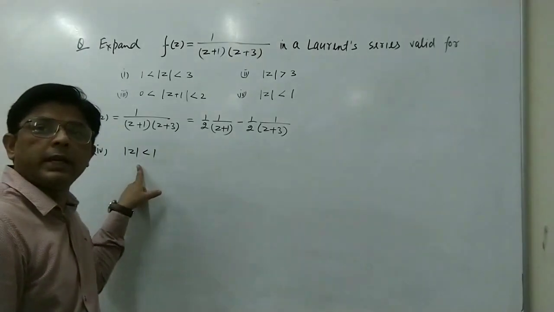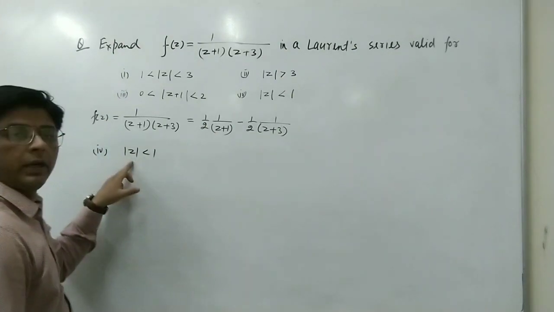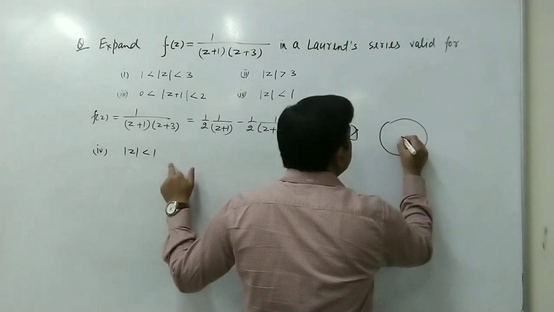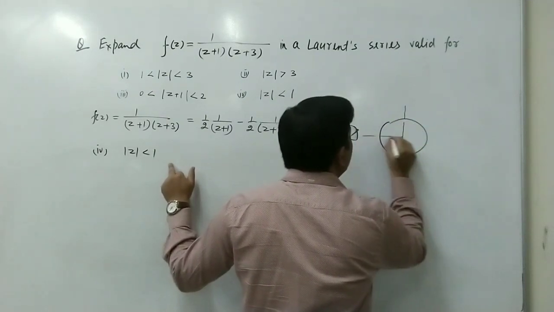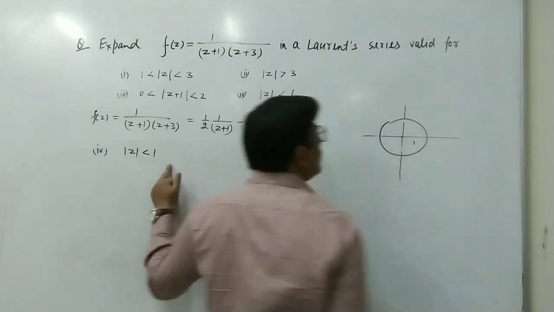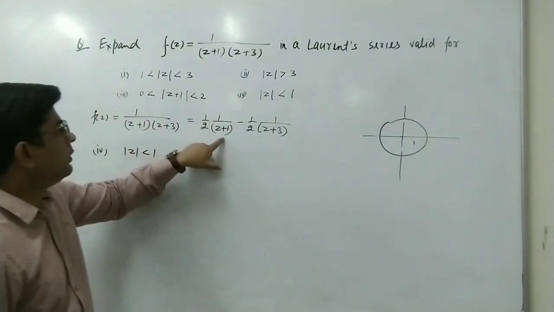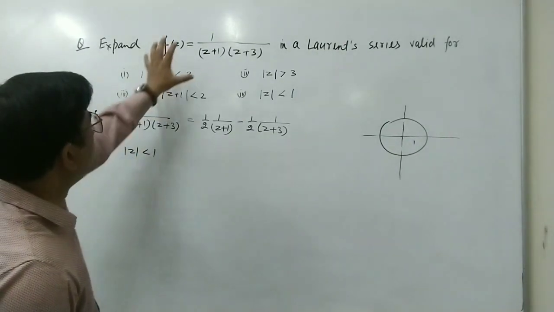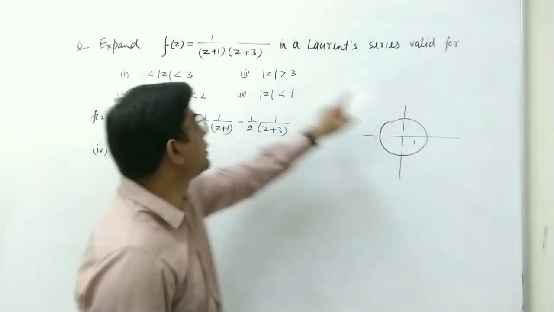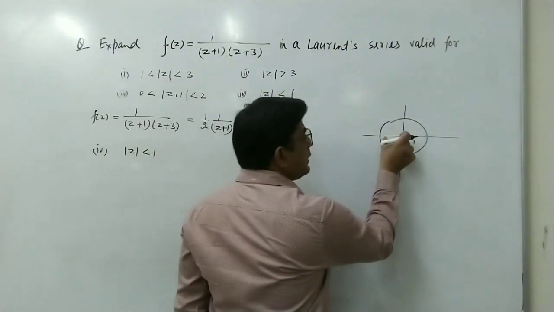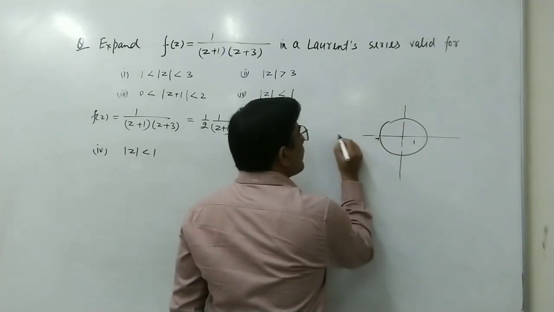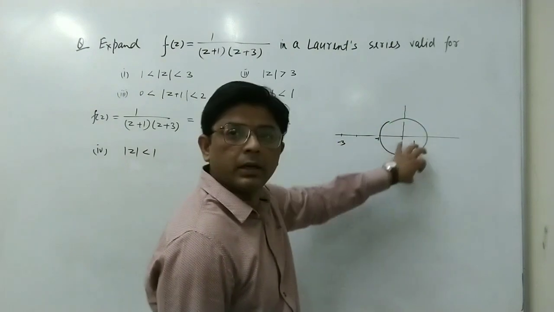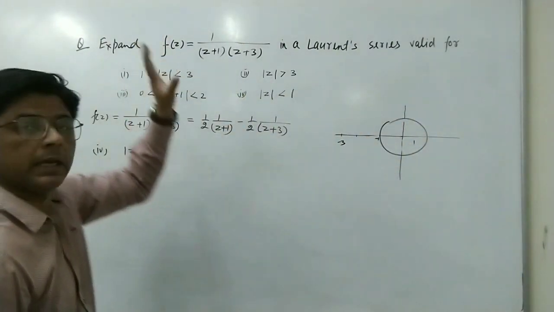The fourth case is mod z less than 1. So again here we have a circle with center origin and radius 1. Inside this circle, this function will be analytic, because this function is not analytic at minus 1 and minus 3. So this is minus 1, and here we have minus 2, minus 3. So we can see that inside this circle, this given function is analytic.